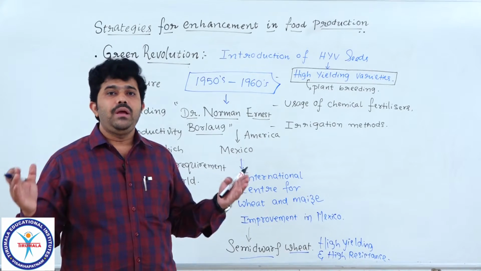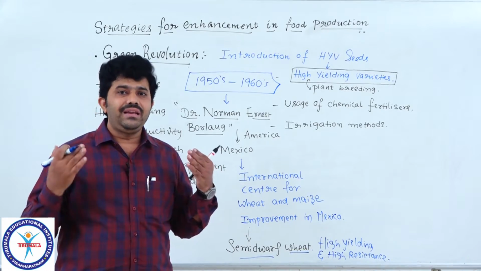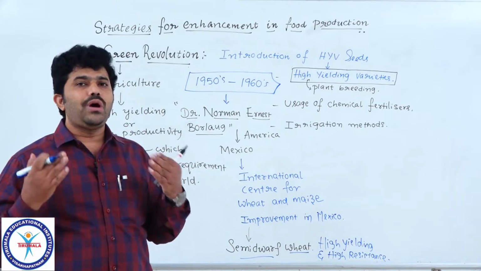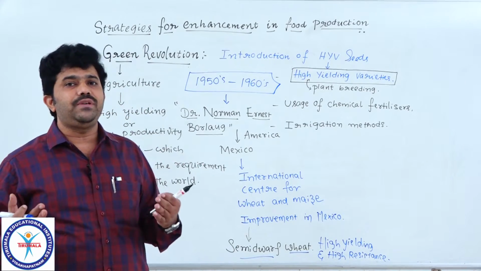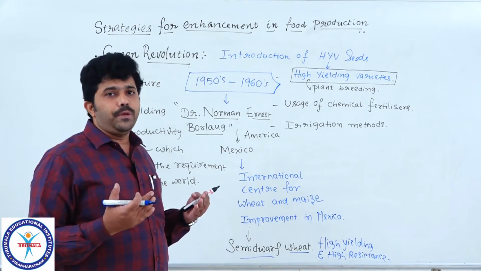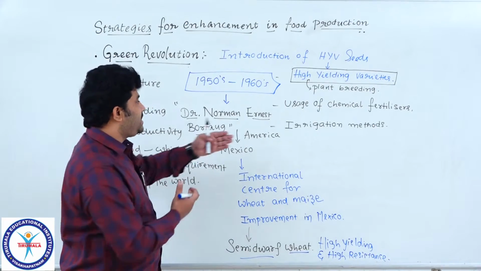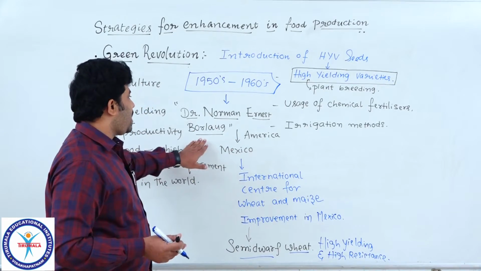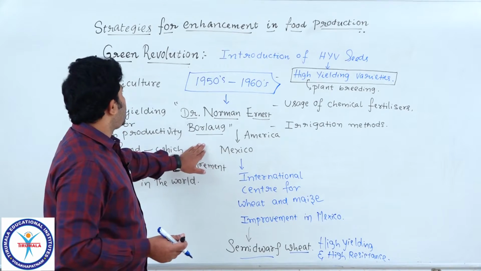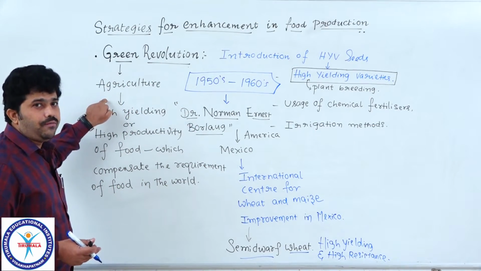For that extraordinary hypothesis, he reached the maximum to compensate the requirement of food, and he saves so many lives, crores of people in the world, through the modern methods and techniques first given by the scientist Norman Ernest Borlaug through the program Green Revolution into the field of agriculture.